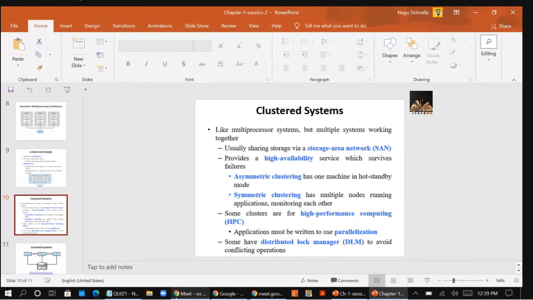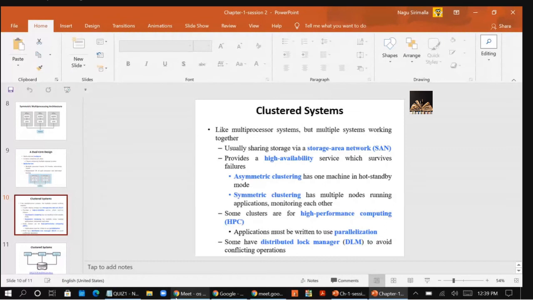If you connect devices within a room, you can call that a LAN. So the clustered systems are connected through a LAN. What is the main advantage? Clustering is usually used to provide a high availability service. That means even if one system fails, the remaining systems will work without degrading the performance of the clustered system. That is the reason clustering is usually used to provide high availability.